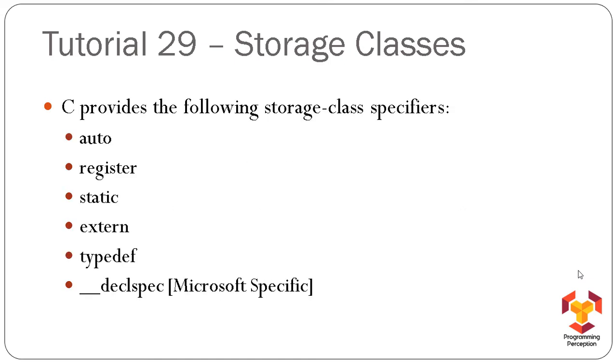Now C provides the following storage class specifiers. You can see there are 6 storage class specifiers: auto, register, static, extern, typedef, and __declspec. The last one, __declspec, is a Microsoft specific storage class, and it can only be used in Microsoft specific compilers. The rest of the 5 are actually keywords as well. So we are going to discuss the rest 5, and in fact only the top 4 right now. The last 2 will be discussed later down the line.